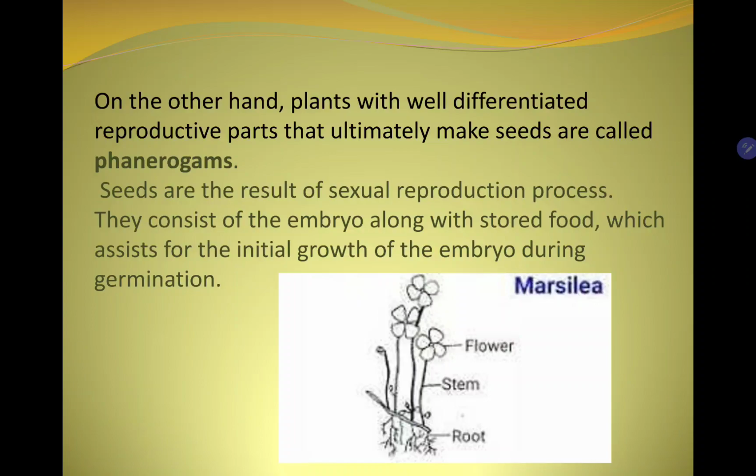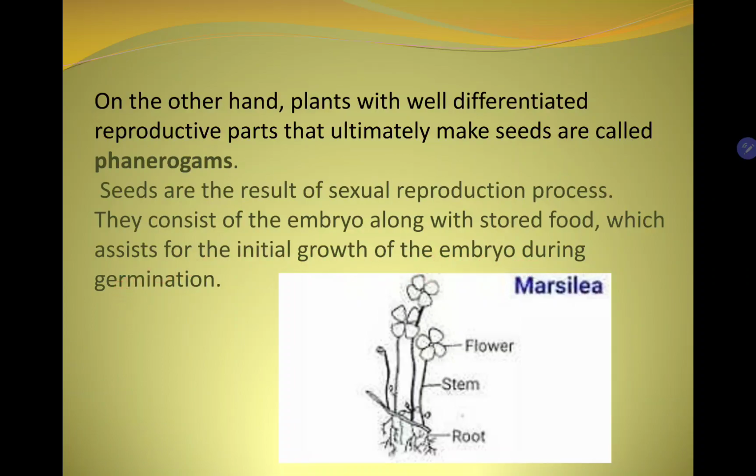Cryptogams are those plants in which hidden reproductive organs are found, whereas in phanerogams, reproductive parts are well defined. Seeds are the result of sexual reproduction process. They consist of the embryo along with stored food which assist for the initial growth of the embryo during germination.